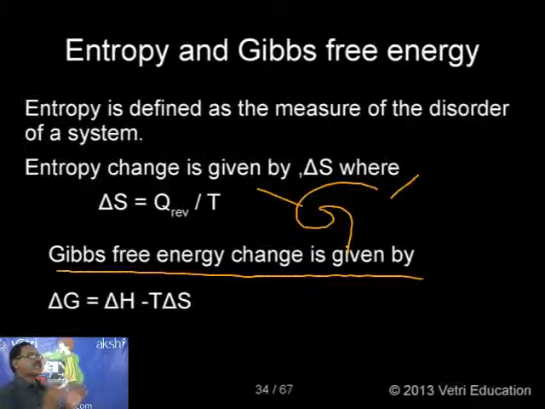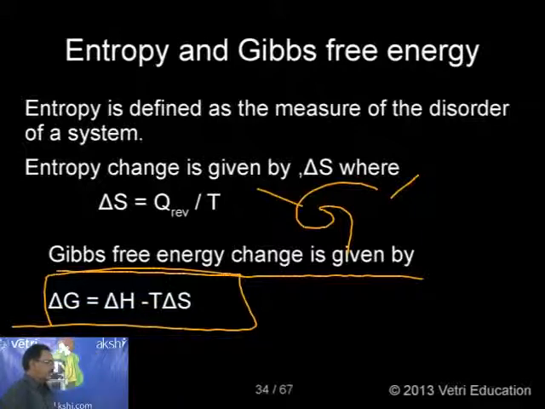G is related to spontaneity, which we will discuss when I discuss the first, second and third laws. The idea here is that G is another thermodynamic parameter. But as usual, G cannot be measured. Only change in free energy can be measured, that is delta G, given by delta G equal to delta H minus T delta S. Delta H is change in enthalpy, T is temperature, delta S is change in entropy.